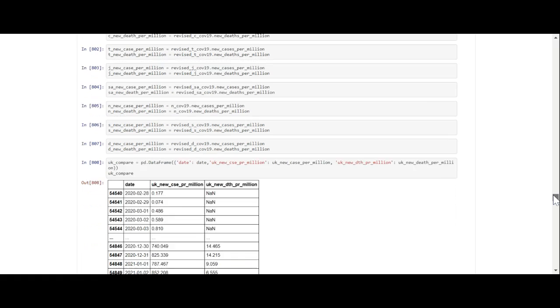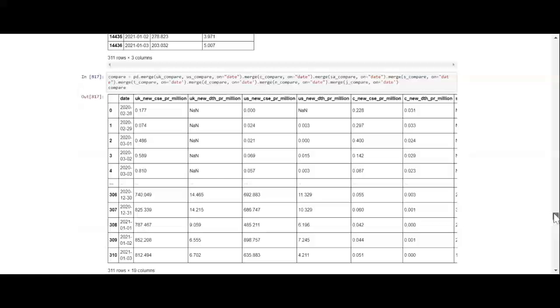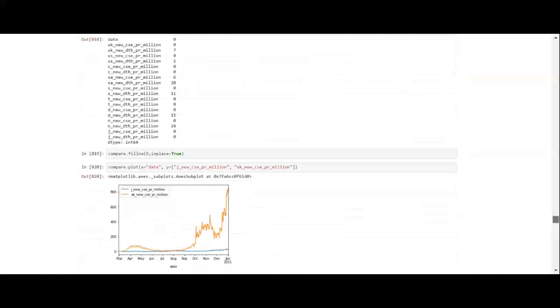And so now we've created a data frame for every country that we want to analyze. And we've merged all these data frames together to make one big data frame, and then we've checked for any null values. And since all of the null values are in numeric columns, we're just going to fill them with 0. We're going to fill all the null values with 0.